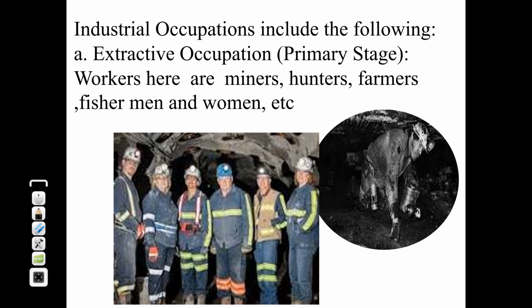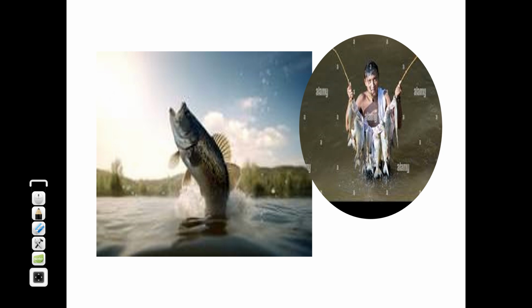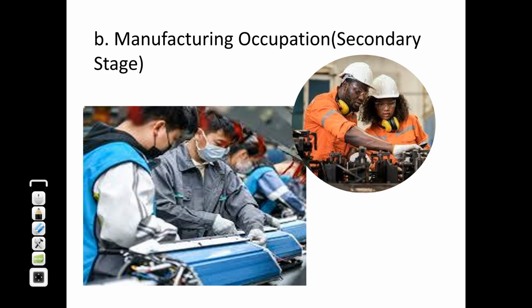So under industrial occupation, we have extractive occupation, which is the primary stage. Whatever they have will be converted into semi-finished and finished products by those in manufacturing occupation.